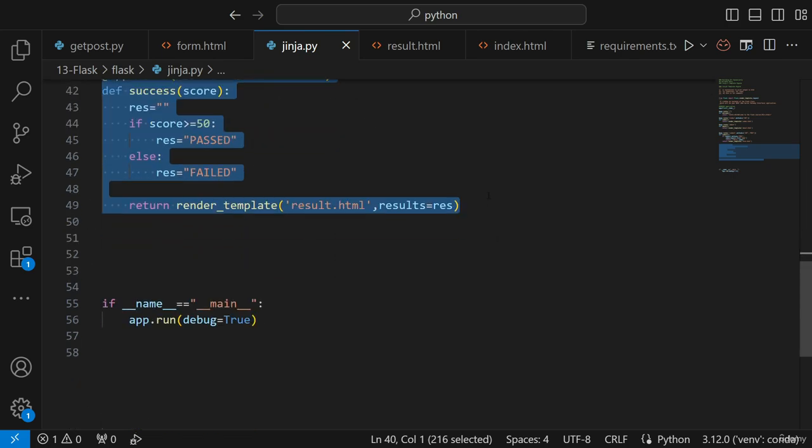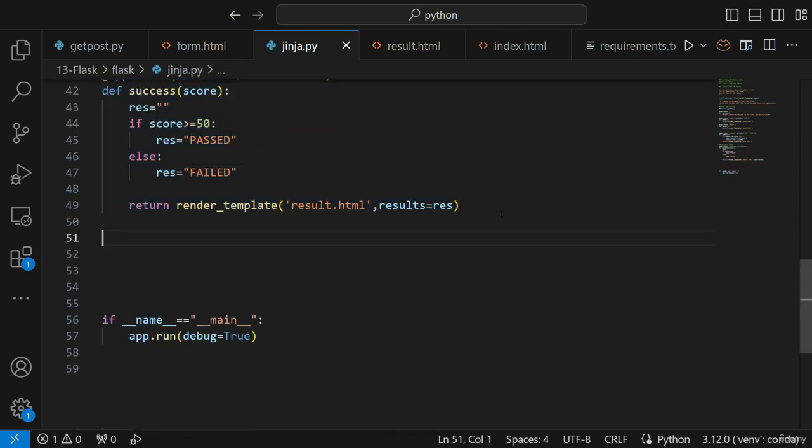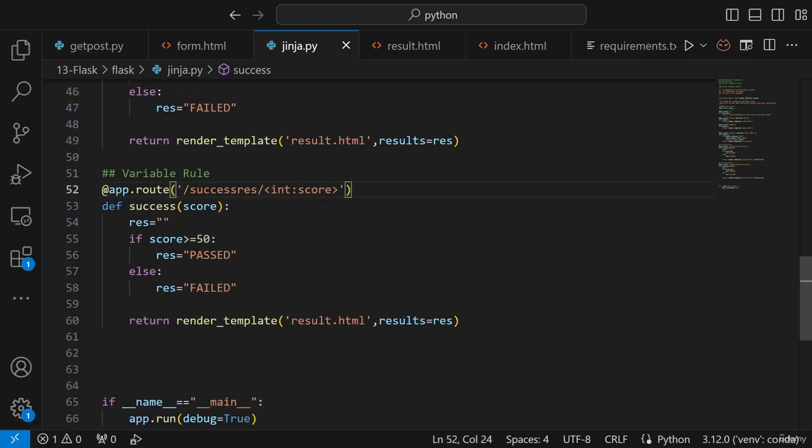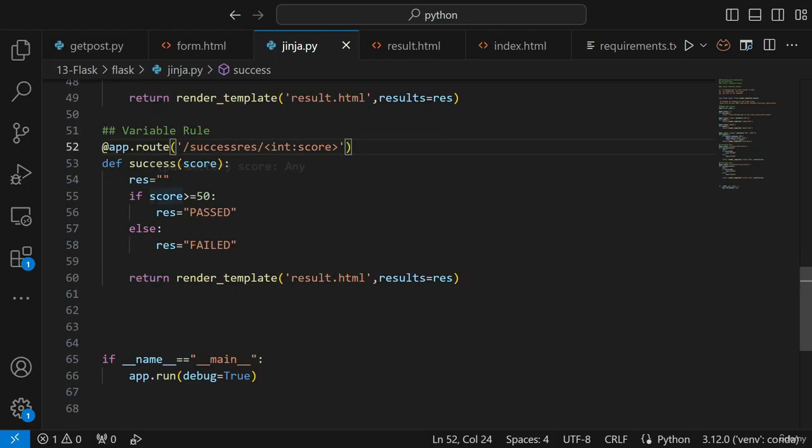Let me paste it over here with my another route. So here I'll just go ahead and write success underscore results, or I'll say success results. Let's say this is my URL, and here I'm giving int score. Now this is fine. Here I've written a condition: if score is greater than or equal to 50, result is equal to pass, else result is equal to fail.